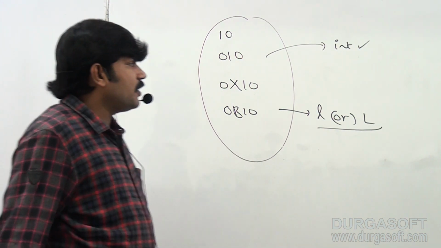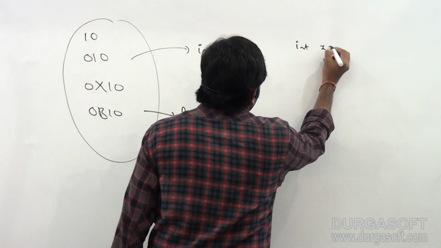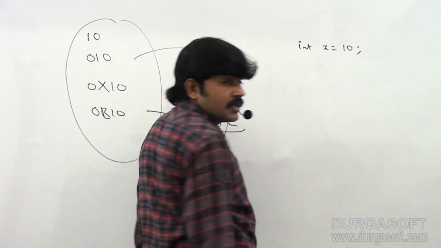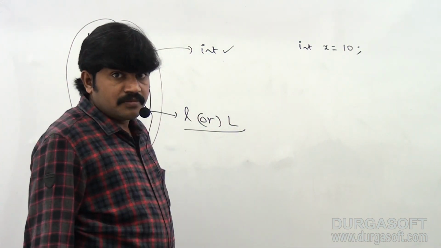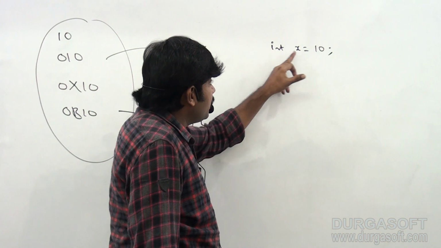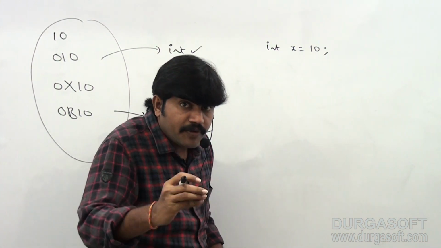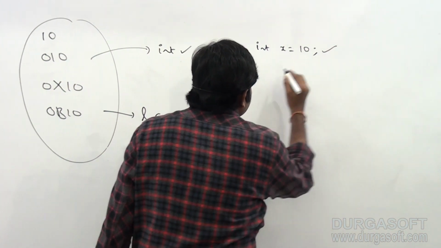Sir, the best example here, observe that. int x is equal to 10. Can you please confirm, is it valid or not? Yes, valid, because 10 is an int value. It is an int variable. An int value we are assigning to an int variable. What is the problem? Valid.